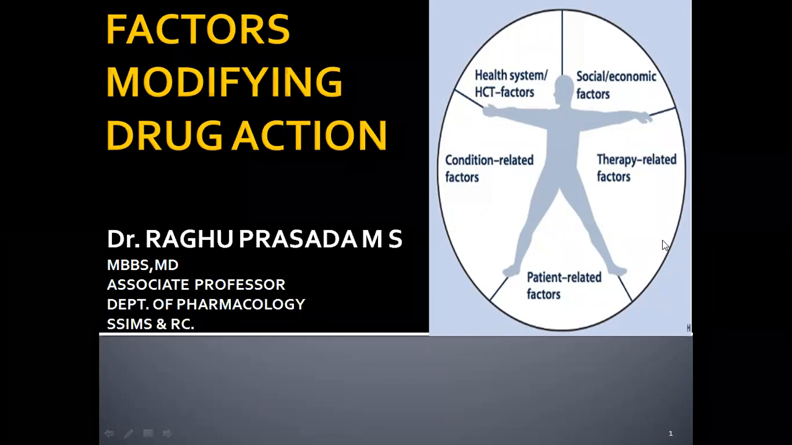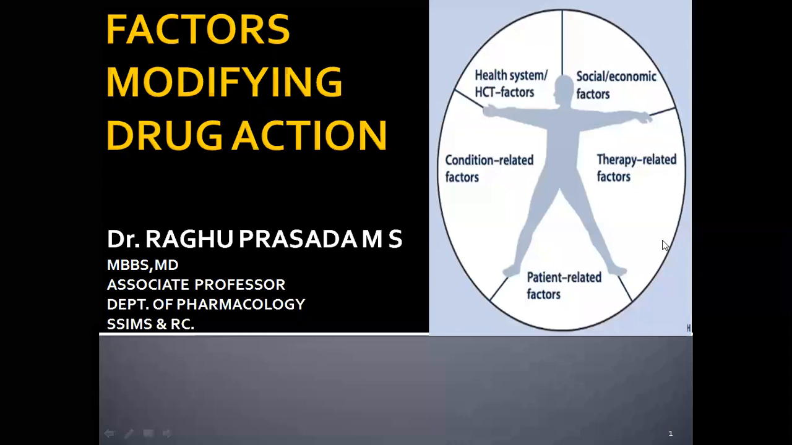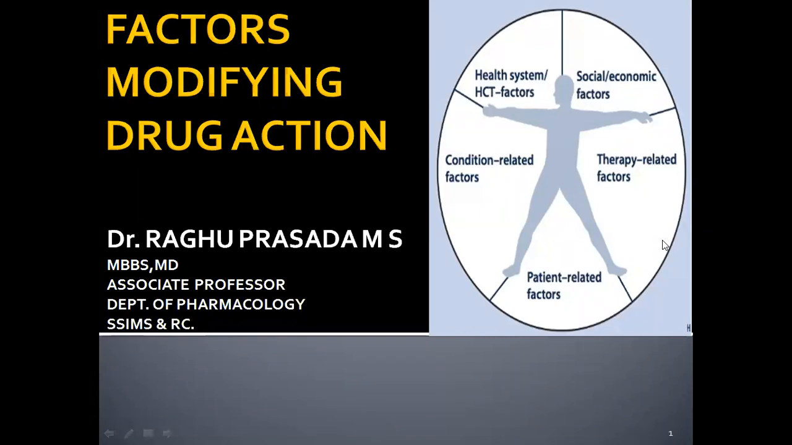Okay, so we'll be learning about factors modifying the drug action. In general, we can think that a drug given to a 10-year-old kid will not act in the same way as when it is given to a 60-year-old person. A person who is thin, if a person who is fat receives the same drug, it may not work in the same way. It is as simple as that. It is based on age, sex, all these things. The drug actions will be changed.